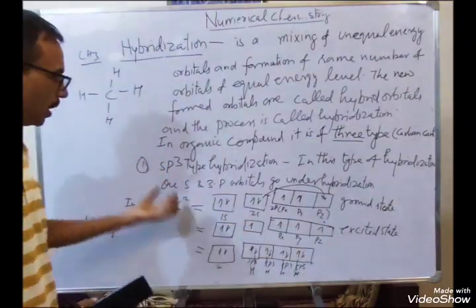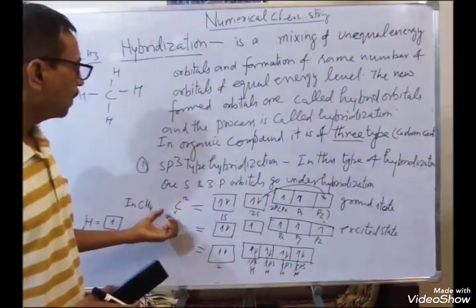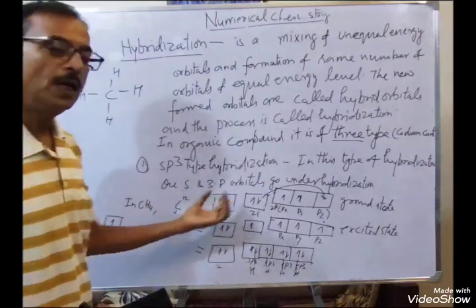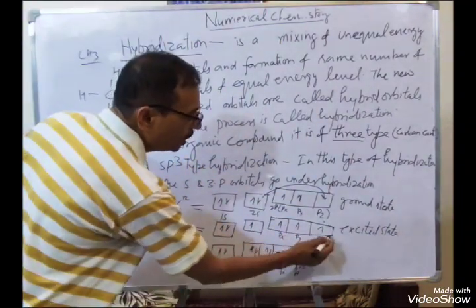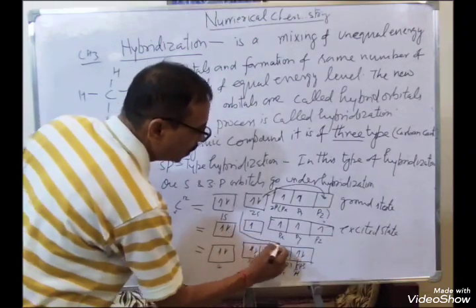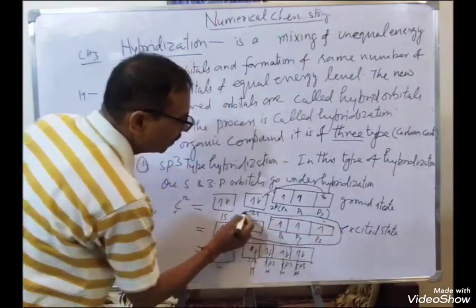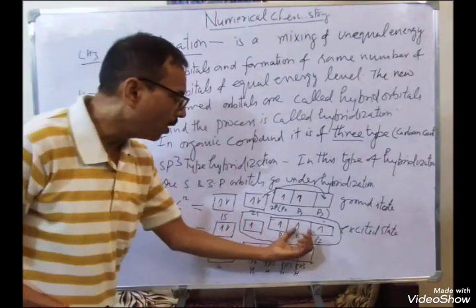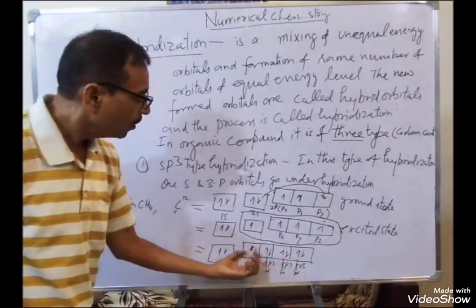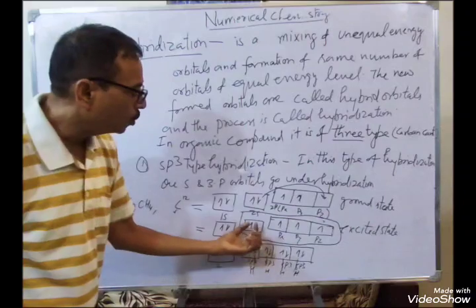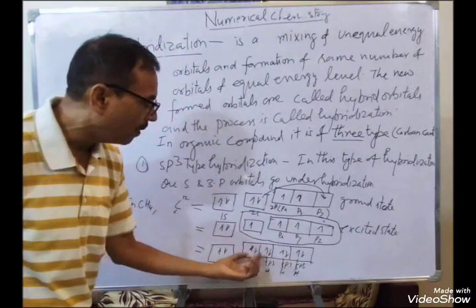So it is concluded that before bond formation, there is another process in which these unequal energy orbitals mix and form orbitals of the same energy and the same number. So these 4 go under hybridization.